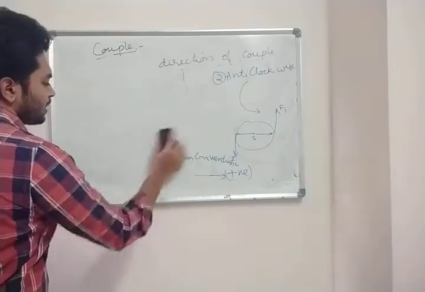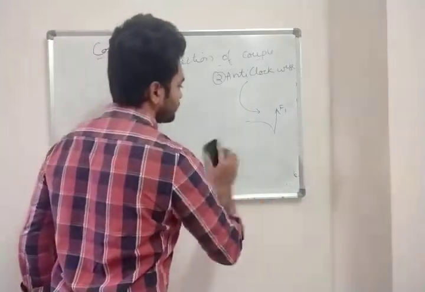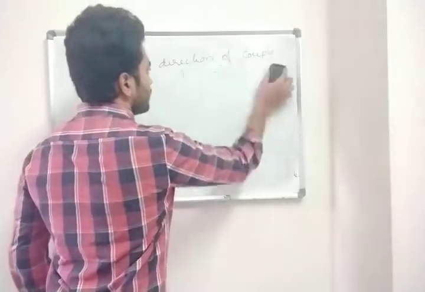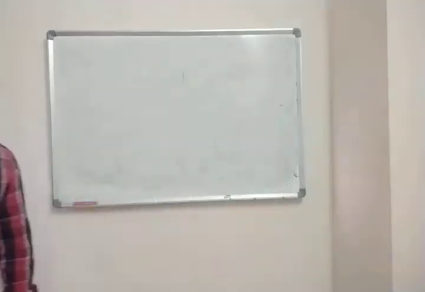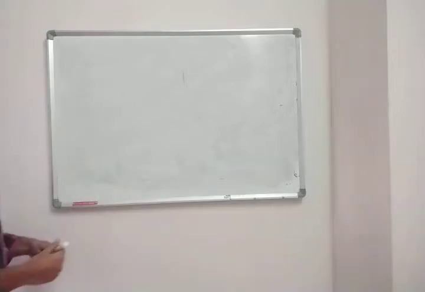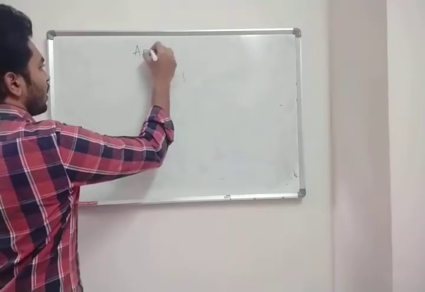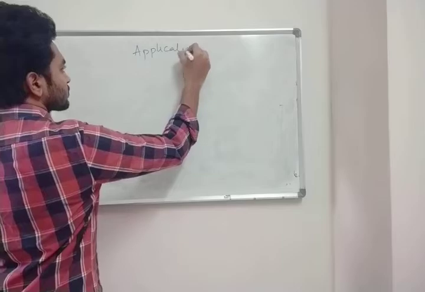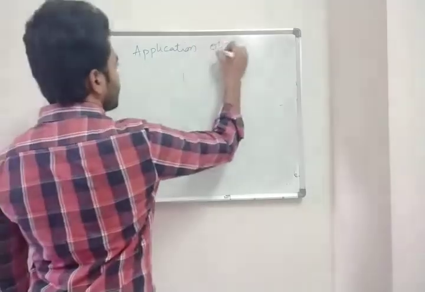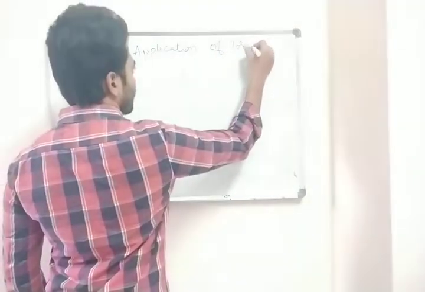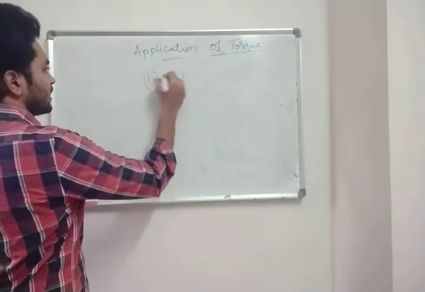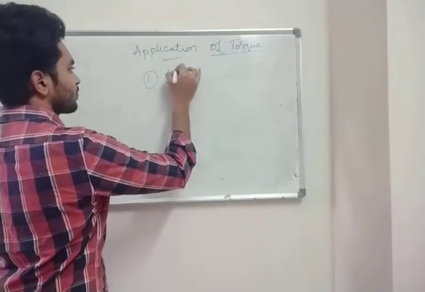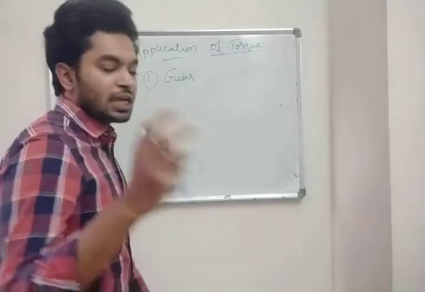The next topic is application of torque. In application of torque, the first application is your gear. In your cycle you have your gear.